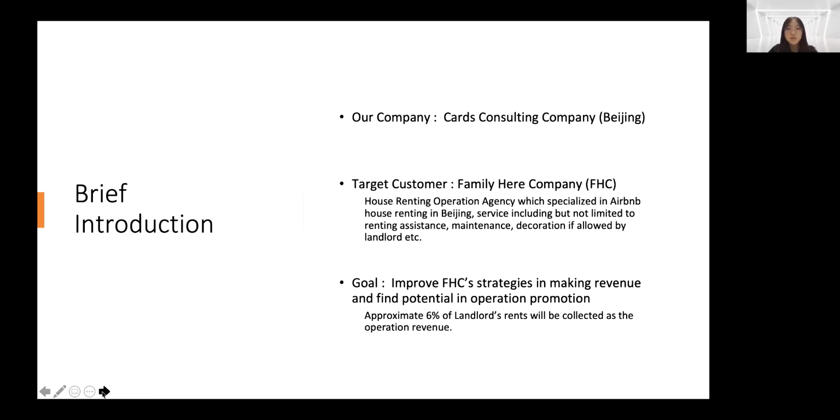Basically, our customer helps landlords who don't have time to manage their house properties to rent their house or do maintenance. For example, they may have a house in Beijing, but they work or live in another place. Our customer wants us to help them find strategies for increasing revenue and find potential in operation promotion. We know that their major revenue comes from 60% of landlords' rents.